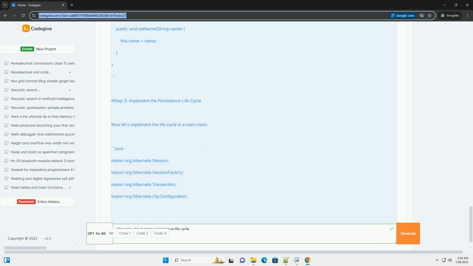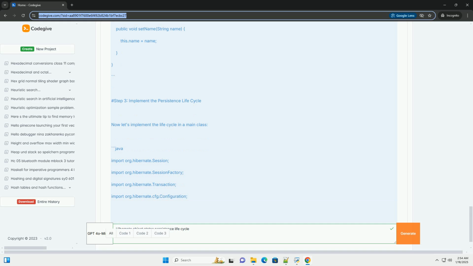1. Creating a transient instance: you create a new instance of your entity class. This instance is in the transient state. 2. Persisting an instance: you call the save or persist method on a session to make the transient instance persistent. The instance then enters the persistent state.